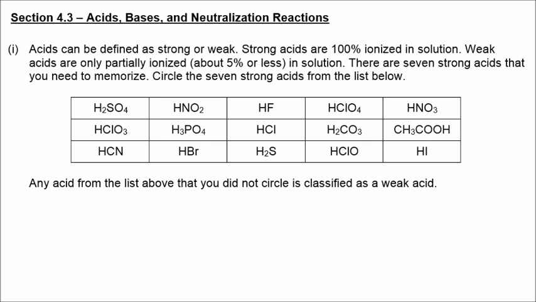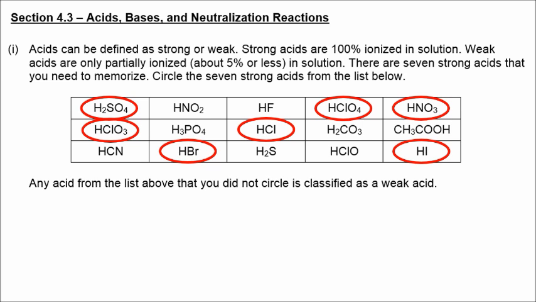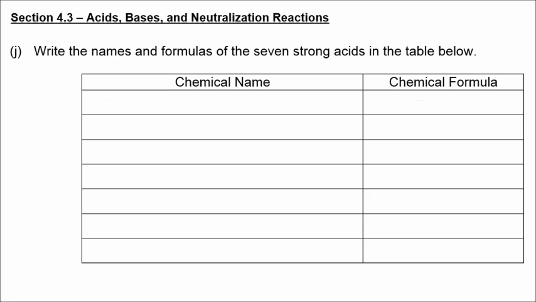Acids can be defined as either strong or weak. It says circle the 7 strong acids. So all of the other acids are weak acids. We circle sulfuric acid, chloric acid, hydrobromic acid, hydrochloric acid, perchloric acid, nitric acid, and hydroiodic acid. Any acid from this list that was not circled is a weak acid.